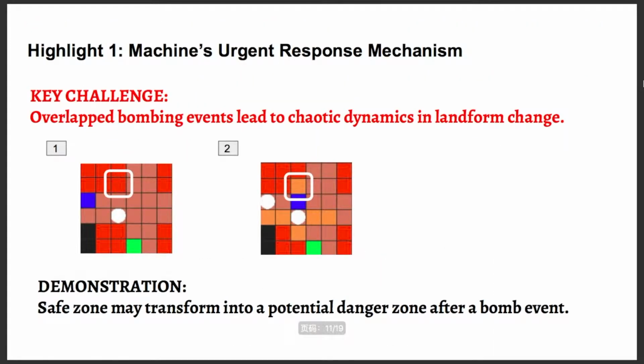One of the key challenges when we build this program is that the overlapped bombing event leads to chaotic dynamics in landform change, which makes it extremely hard for the machine to identify safe locations on a real-time basis. Fundamentally, it's a problem of dynamic time warping between landform change and machine evaluation. So our solution is to embed certain urgent response mechanism when potential landform change is detected.